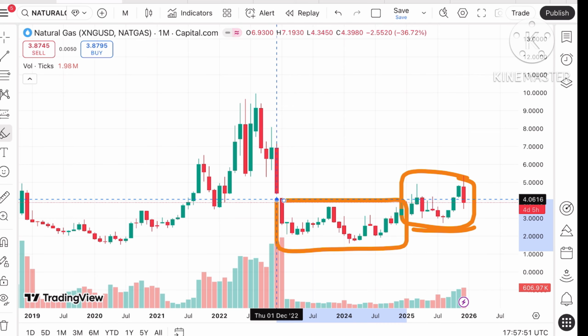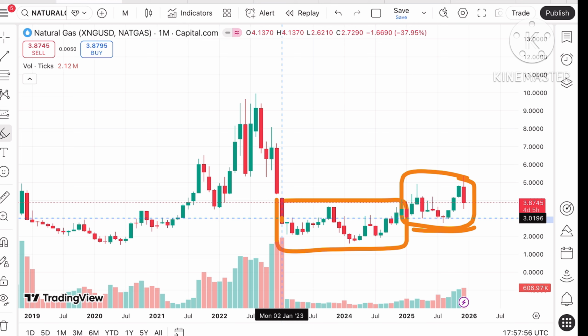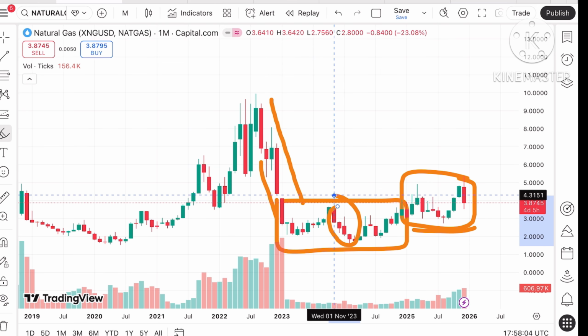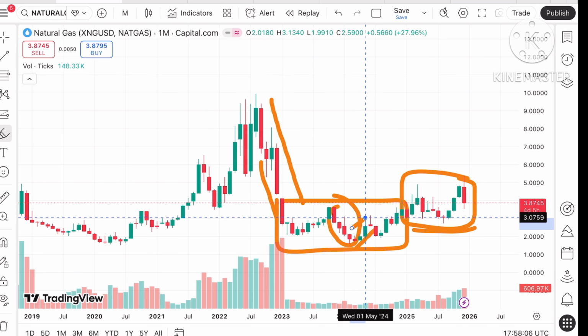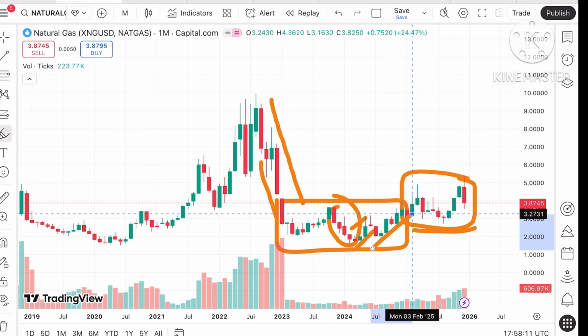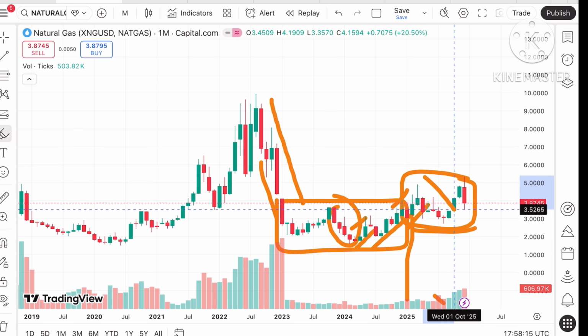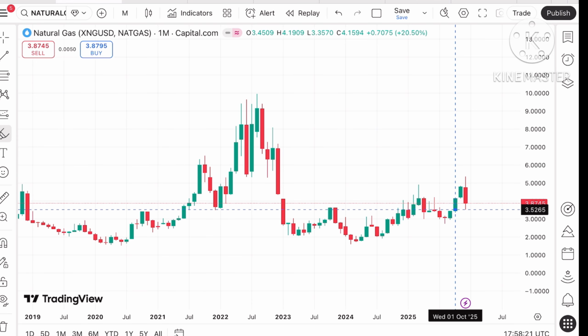The price has not made a sharp rise or a sharp fall, which we saw in December of 2022, because there was a downfall. But if you look at this particular month, we have seen a downfall, but it started rising in the month of May. Then it kept rising, and around 2025 we have seen it rise, but then it started coming down. Now, what can we see for the year 2026?